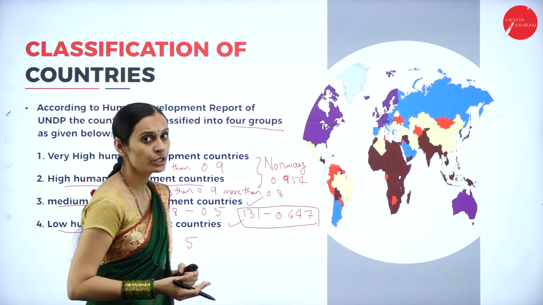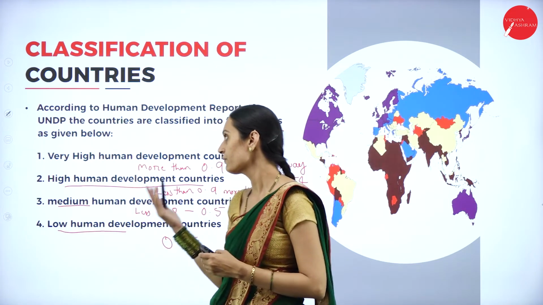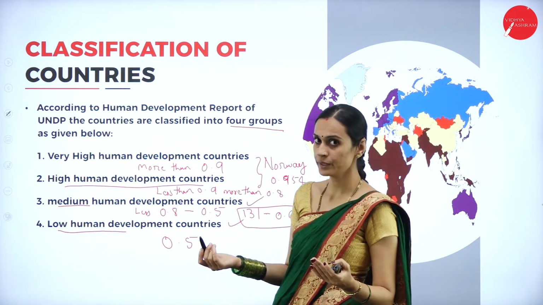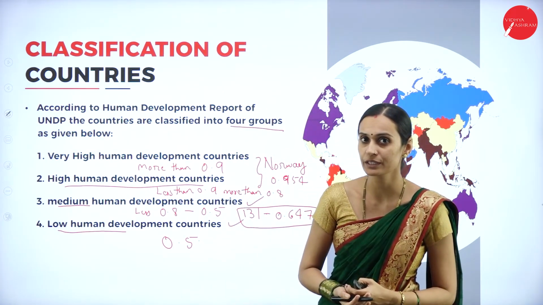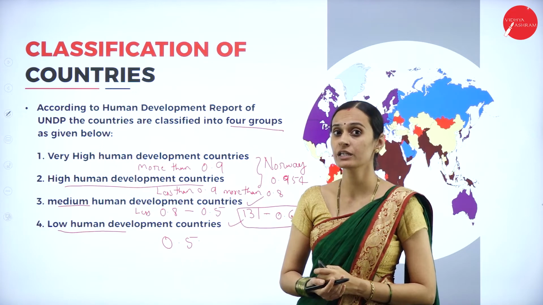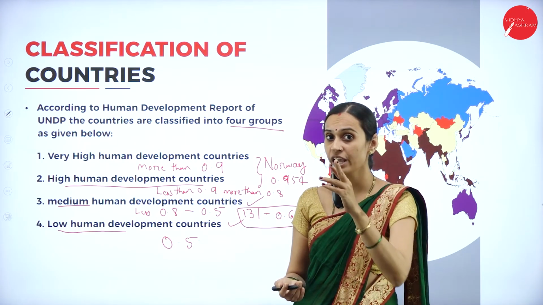So according to the Human Development Index prepared by UNDP, there are 4 types of countries: very high, high, medium, and low human development countries. These countries are classified by HDI values.